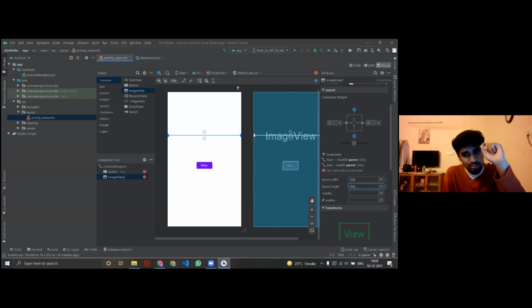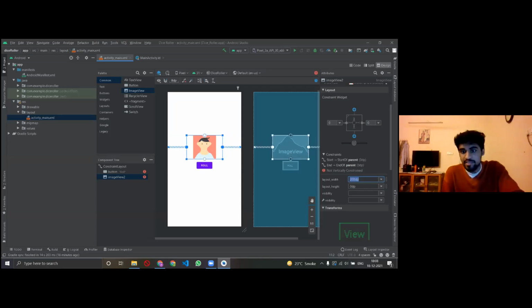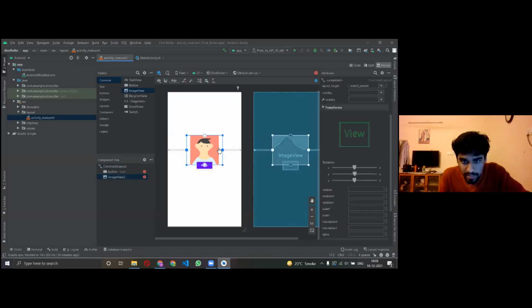Why? Because I have minimized it. I've done everything 0, 0, but I don't want 0, I want a slightly bigger image. So I'll make the width 200 dp, and I'll make the height say 160 dp. Now what is this dp? What is this dp, right?